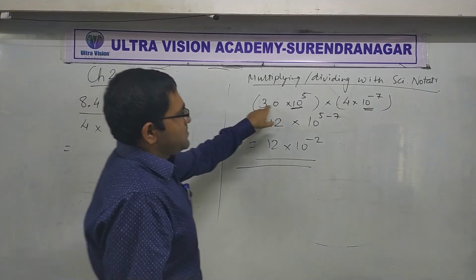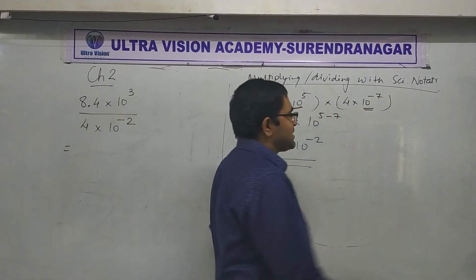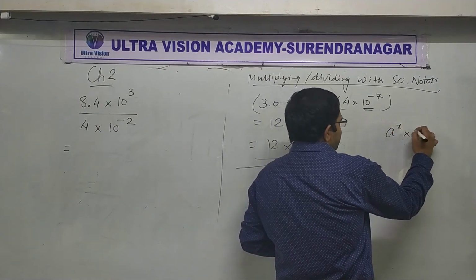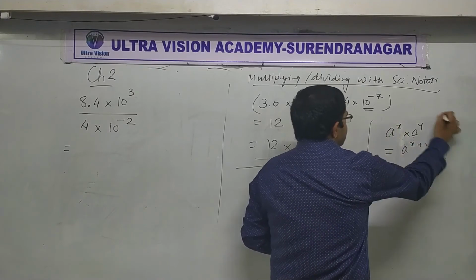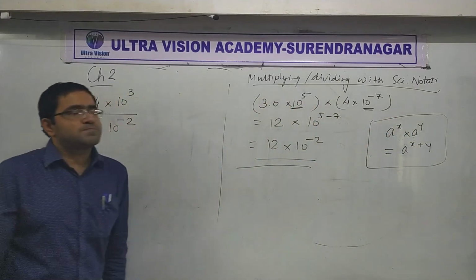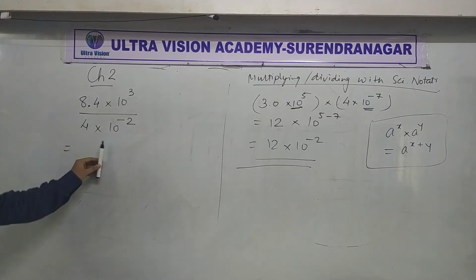Now there is nothing extraordinary. 3 into 4, 12, 10 raised to 5, 10 raised to 7. When you multiply, powers are added. If anyone doesn't know this, here is the formula. This is how you do it. Powers are added when you multiply. What's the answer to this question, everybody?